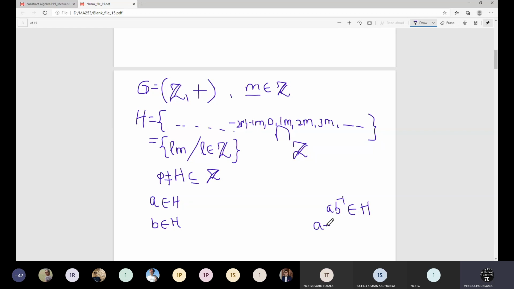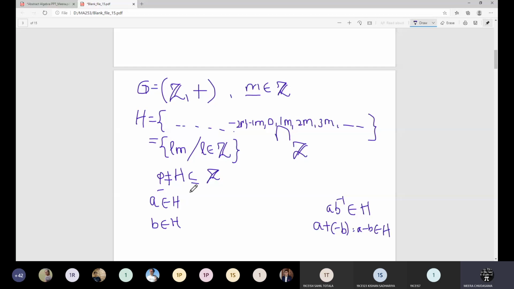Therefore A B inverse will be A plus B inverse, where B inverse is the inverse of B, which with respect to addition will be minus B. So A plus minus B, that is nothing but A minus B, has to be in H.